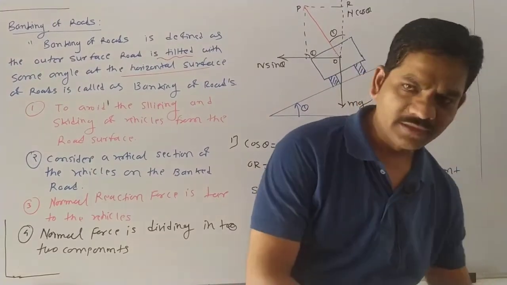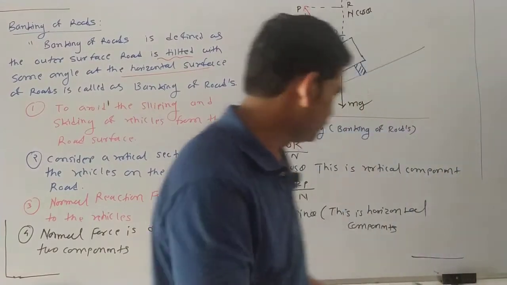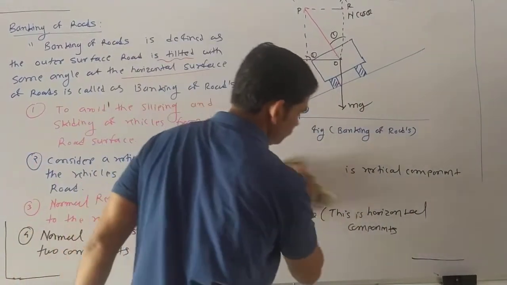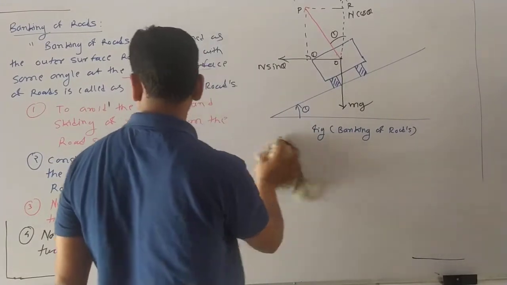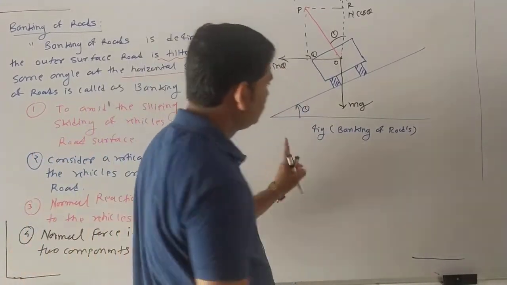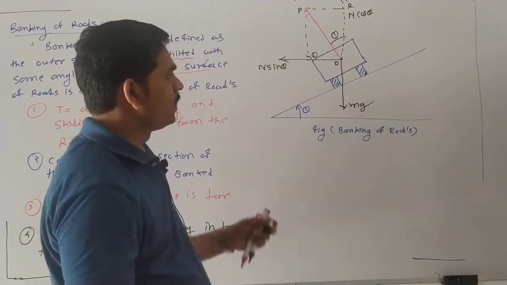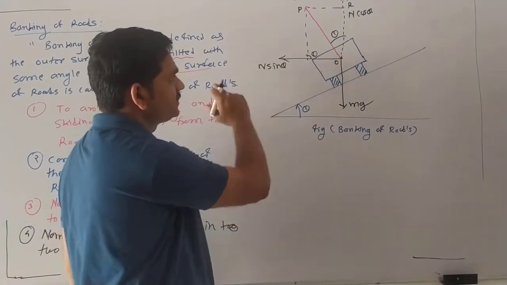So after determining this condition, boys, what do we do in that figure?